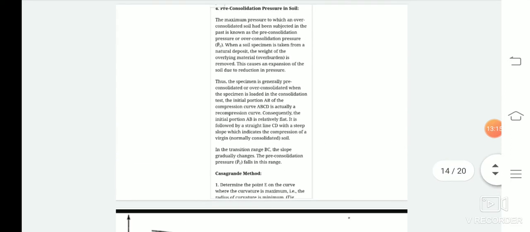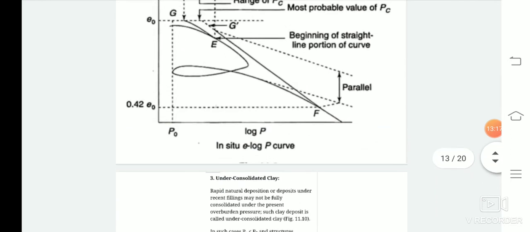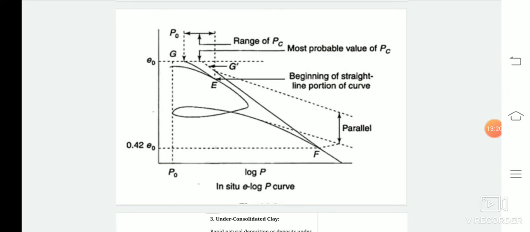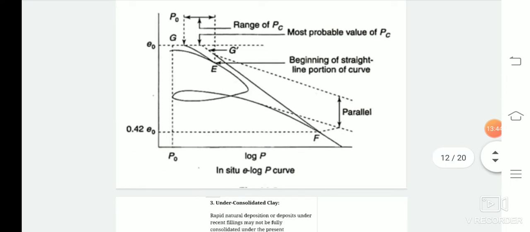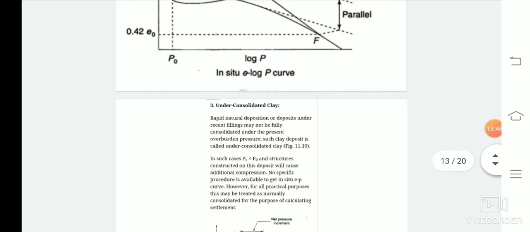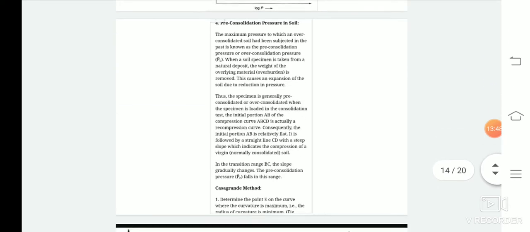So which curve is known as the recompression curve? Let us go to the previous curve. See here in this curve, we can see that increasing the pressure reduces the void ratio, but there is a certain backward portion of the curve where the void ratio is increasing, or there is expansion occurring. This expansion occurs after the removal of the load. Again the curve takes a similar pattern. This similar pattern curve is known as the recompression curve, and this is a recompressed soil.